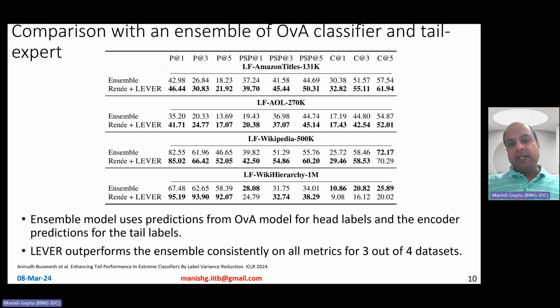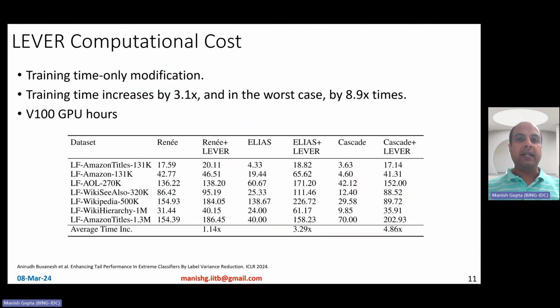So one could also say, hey, as you said, the encoder is better on the tail and the classifier is better on the head. Why not do an ensemble of encoder and classifier? Is that better than Renee, right? So an ensemble model here basically uses predictions from the one versus all classifier model for head labels and encoder predictions for the tail labels. Of course, we are comparing this with Renee plus LIVER across 4 different data sets. And as you observe, LIVER outperforms the ensemble consistently on all metrics for 3 of those 4 data sets. So Renee plus LIVER is actually better than an ensemble of classifier and encoder.